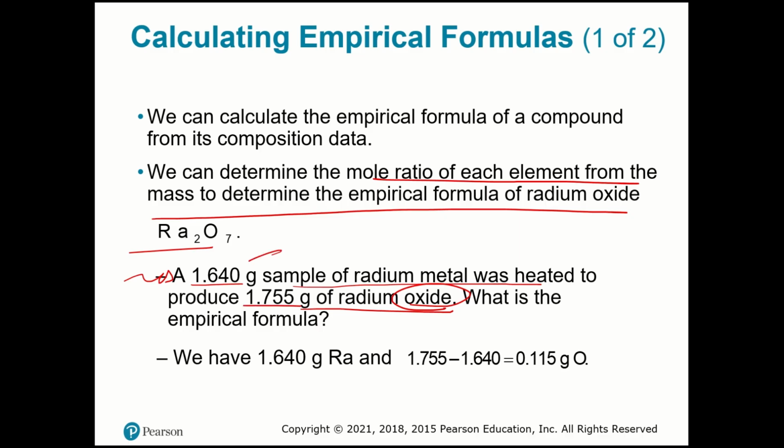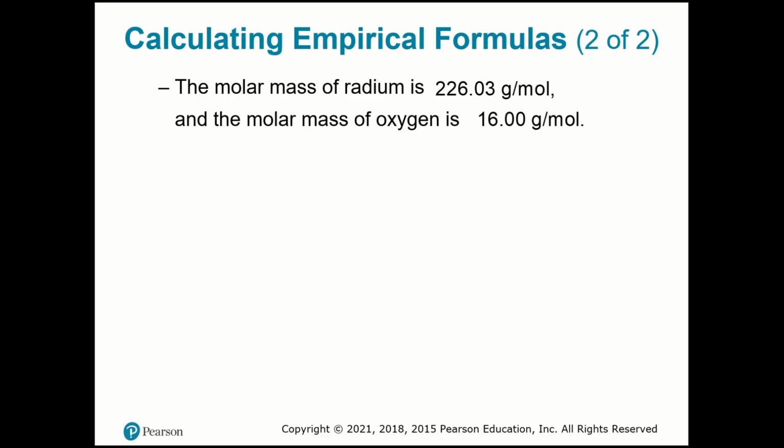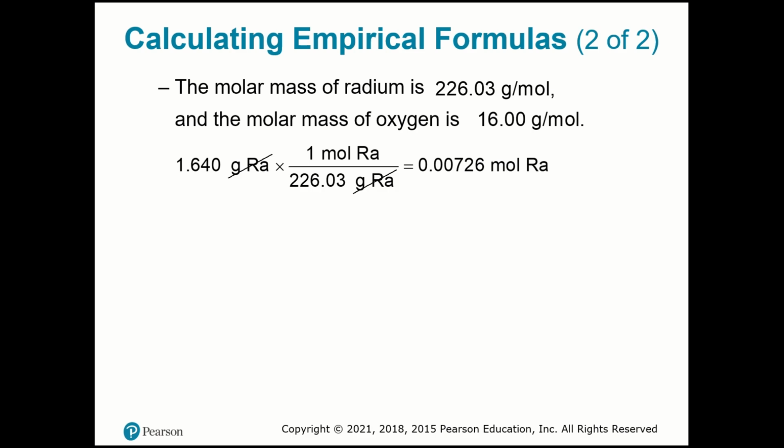That means if I had before only 1.640 grams, the difference between the initial and the final mass is actually the quantity of oxygen. So I have the oxygen over here and I have the radium over here. Now, you look for the molar mass of radium and the molar mass of oxygen. You don't actually calculate it, you just go to your periodic table and look for the elements, because now I need the moles of radium.